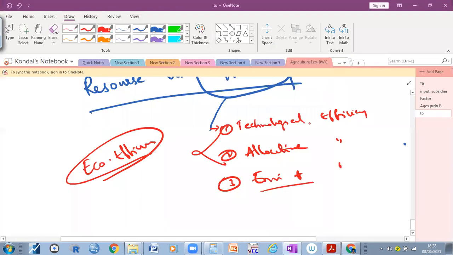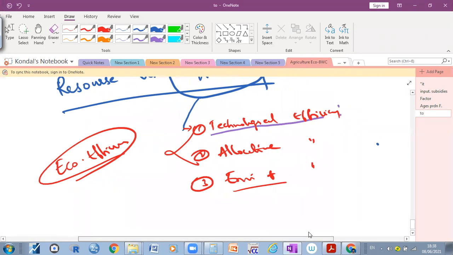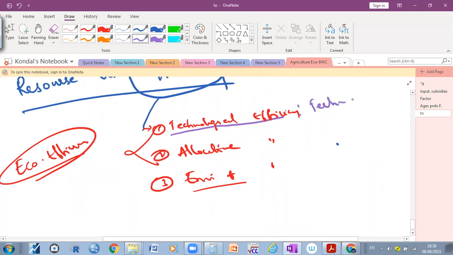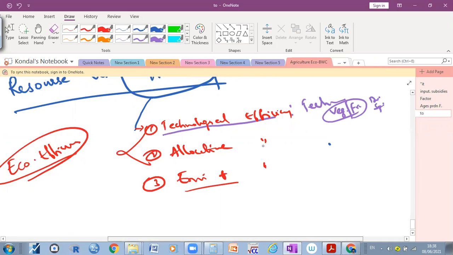For example, technological efficiency means that when we are producing goods and services, we should use a technology. For example, when we are cultivating vegetables or fruits, we should use technology to spread the water. That is called drip irrigation or sprinklers. So that is a technology. Which kind of technology are we using to produce the crop? Have you understood? Technological efficiency.